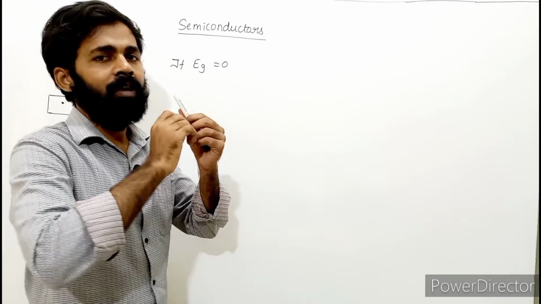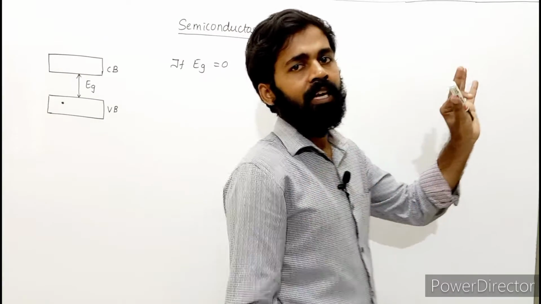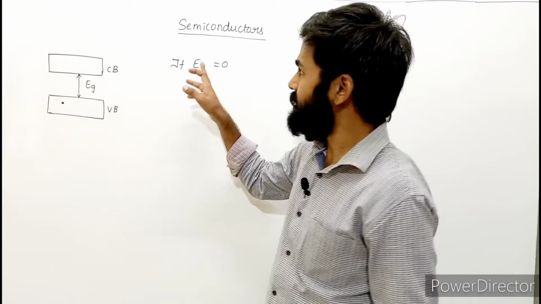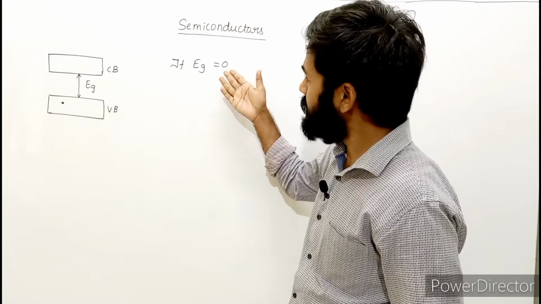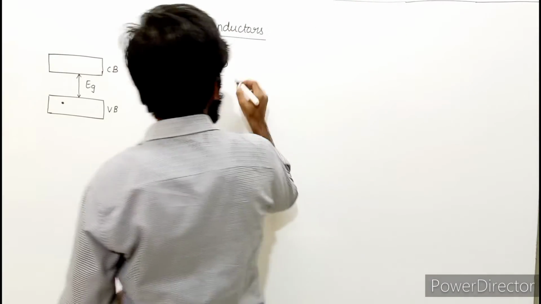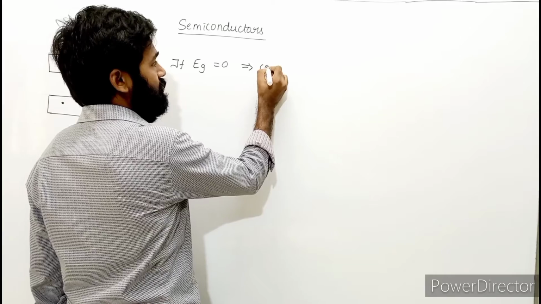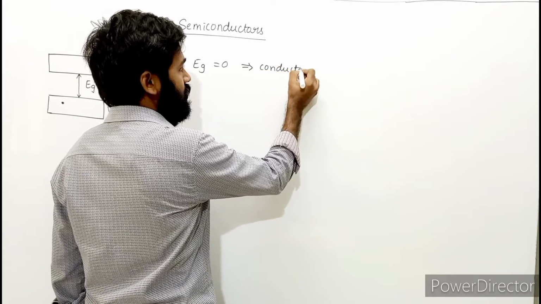It means you need not supply any energy to make the electron free. The energy gap is zero. If the energy gap is zero, it means what? They are nothing but conductors.